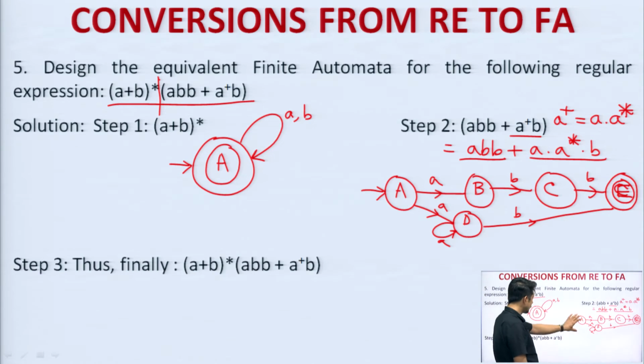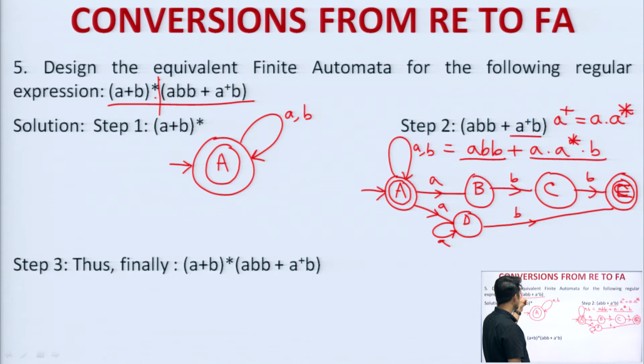Now, I need to merge these two concepts. See, not merge, because this is telling that dot, right, this is nothing but a dot. So, what can I do? I can do one thing with the dot operator. Let me make this the final state and put over here A comma B. So, can I make it like this? Yes, I can make it, because if asterisk value is 0, then okay, I cannot make this a final state.